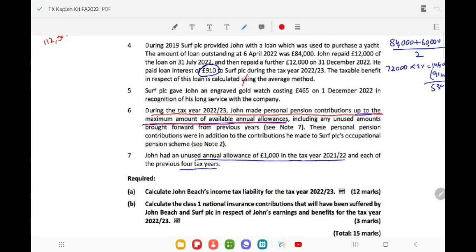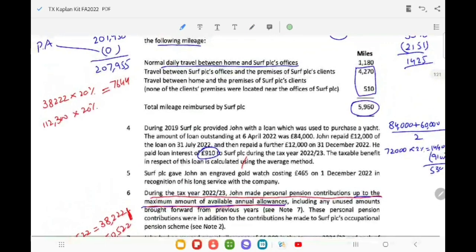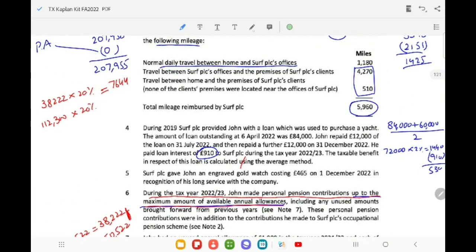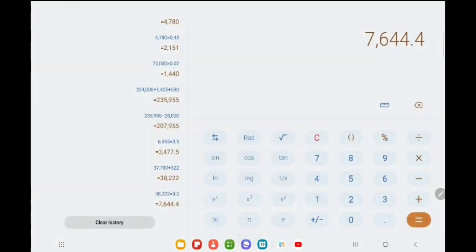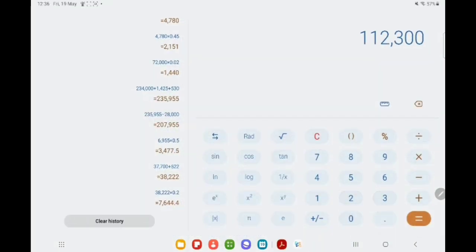Because our basic rate band has extended by 522 and it now becomes 38,222, and our higher rate band 1,50,000 is also extended by this 522, and now it is 1,50,522. So the difference of these two is again 1,12,300, at which we have to calculate the tax liability at the rate of 40%, right? So it is 44,920.